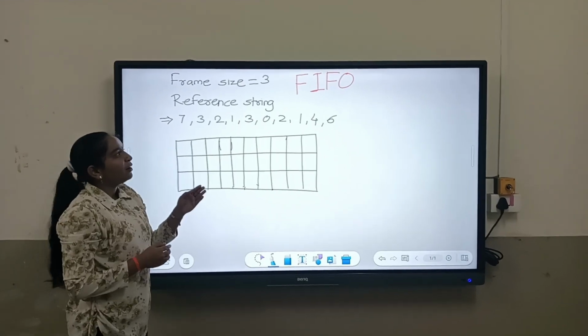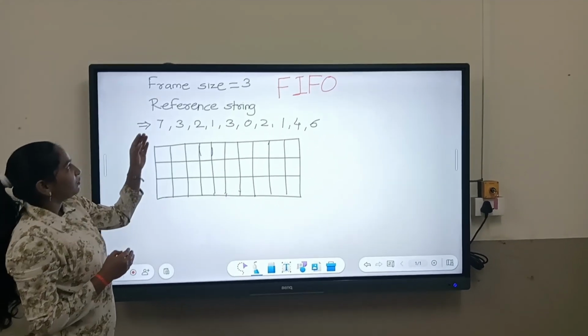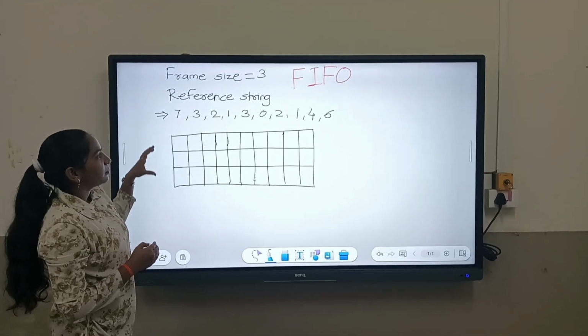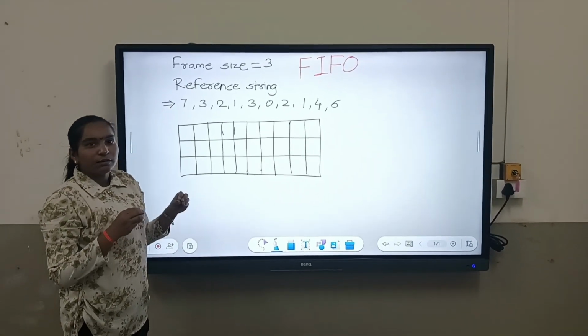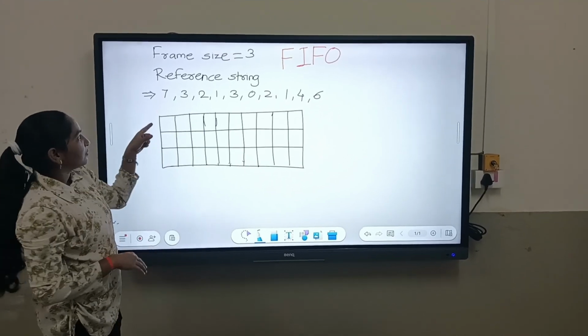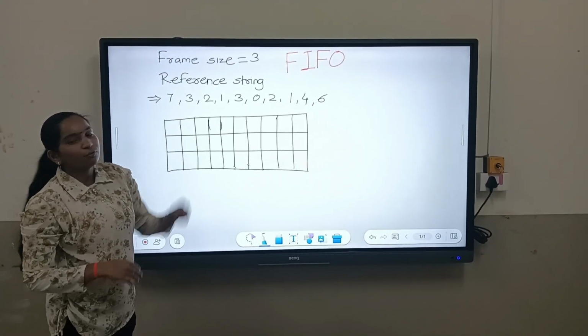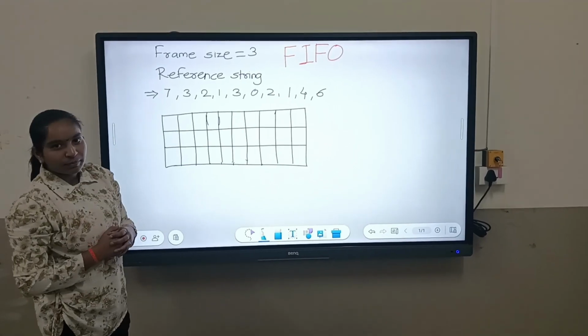We will study the FIFO page replacement policy example. The frame size of the memory is given, that is 3. That means we can store only 3 pages at a time in the main memory. The reference string is given, that is 7 3 2 1 3 0 2 1 4 4 6. It is the page numbers of the pages.